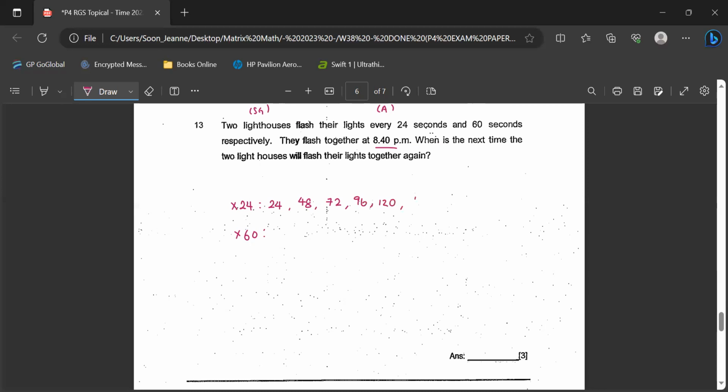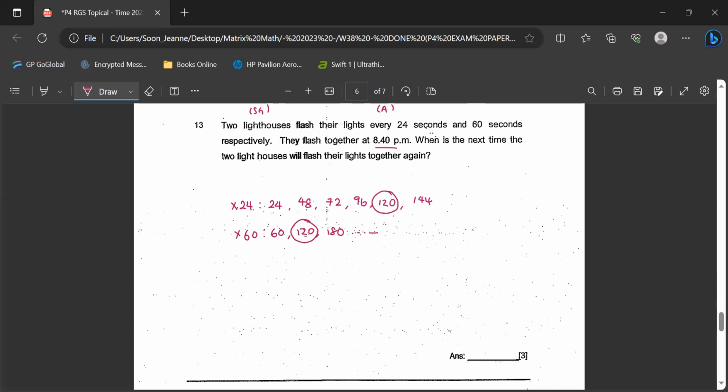Plus another 24 is 144. For 60, it's like 1 hour, 60 minutes, 2 hours, how many? So 60, 120, 180, and so on. I'm not going so far because here only 144. If you look at these two rows, the common number is actually 120.